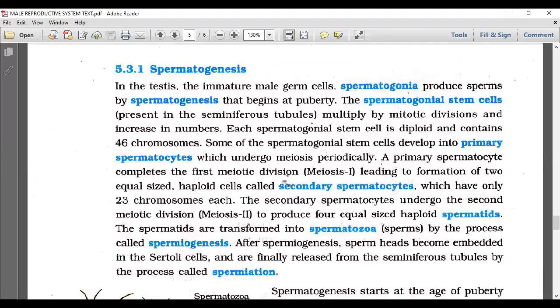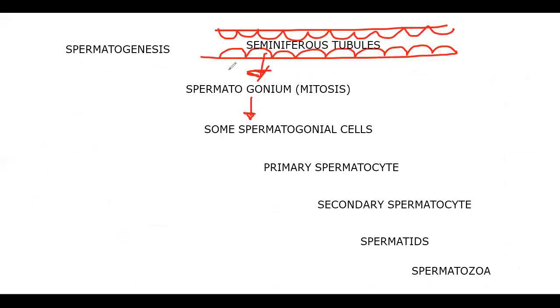A primary spermatocyte completes the first meiotic division. Let us represent this on the board. Some of the spermatogonial stem cells I took here are now formed into primary spermatocytes, and meiosis 1 occurs here.